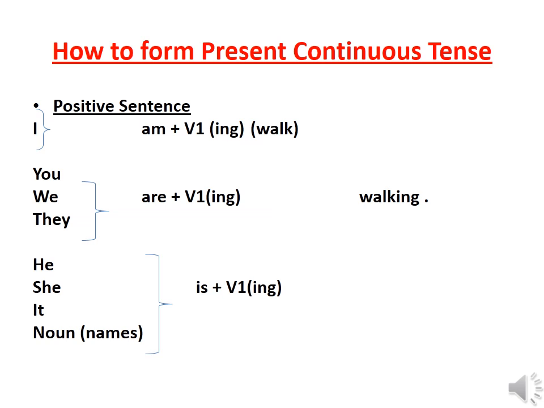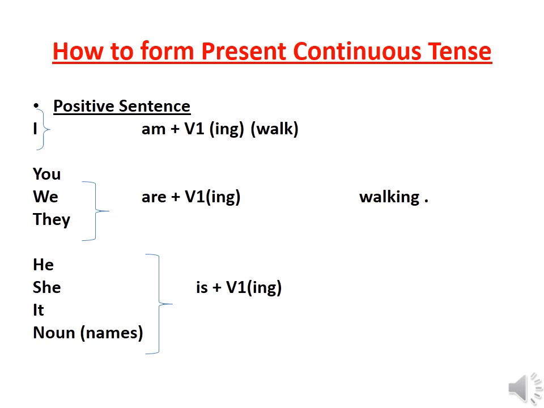Now let's have a look at other subjects. You, we, they always go with the auxiliary verb are with the V1 form of the verb with ing. Now the sentences are you are walking, we are walking, they are walking.